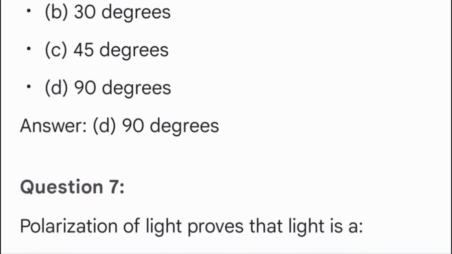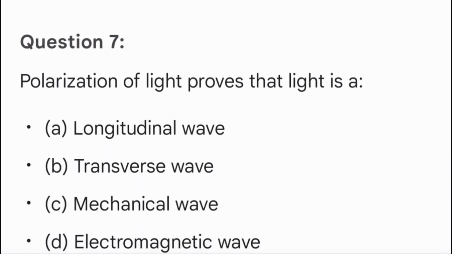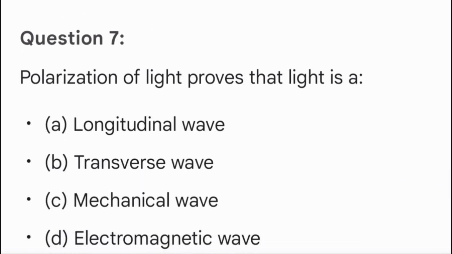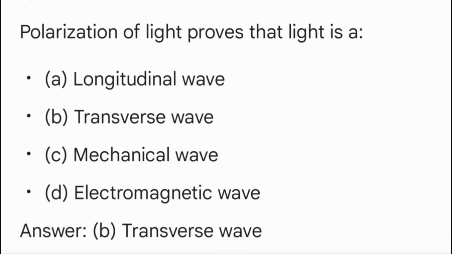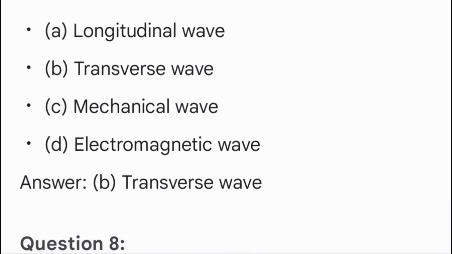Question 7. Polarization of light proves that light is A. Longitudinal wave. B. Transverse wave. C. Mechanical wave. D. Electromagnetic wave. Answer B. Transverse wave.